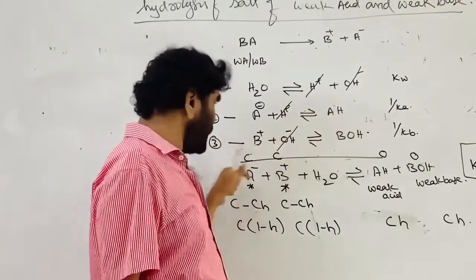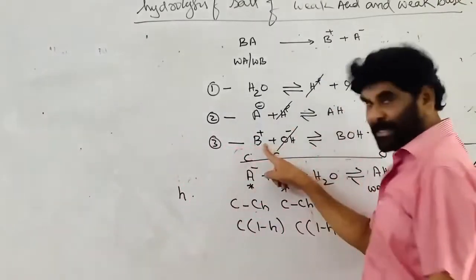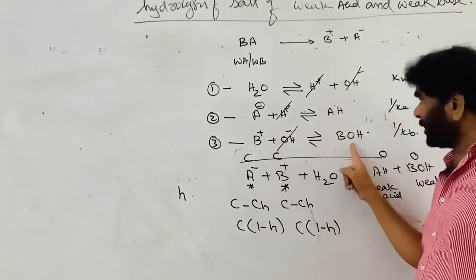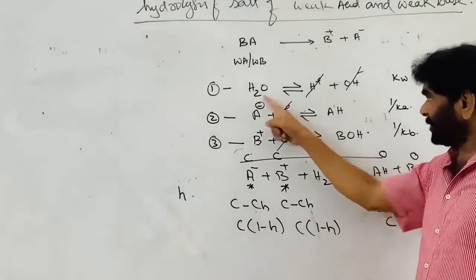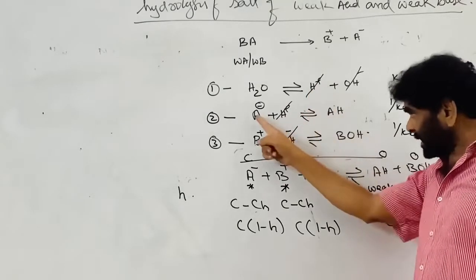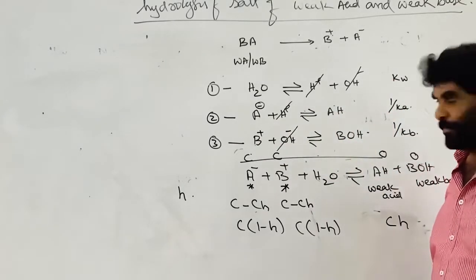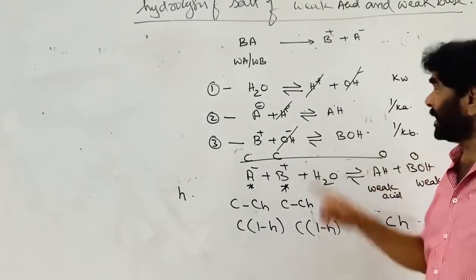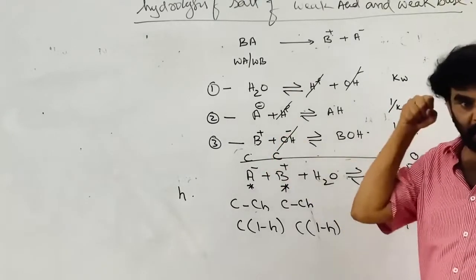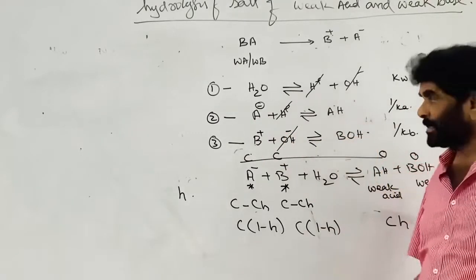So this OH⁻ ion is pushing the B⁺ ion forward, or the B⁺ ion, by taking the OH⁻ ions from this equilibrium, is converted into BOH. Due to this, what happens? The H⁺ ion concentration increases. As the H⁺ ion concentration increases, the A⁻ ion further takes part in hydrolysis and converts into this one. So the cation is driving the A⁻ anion to take part in the hydrolysis.